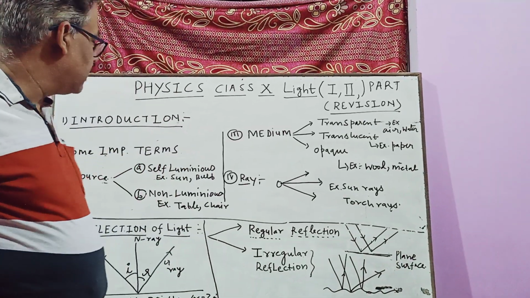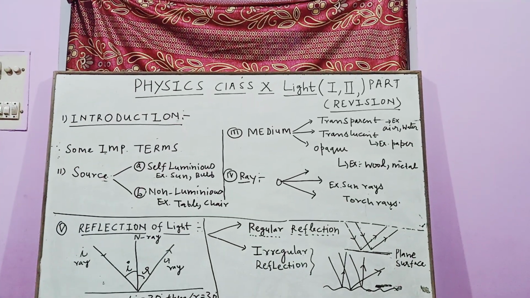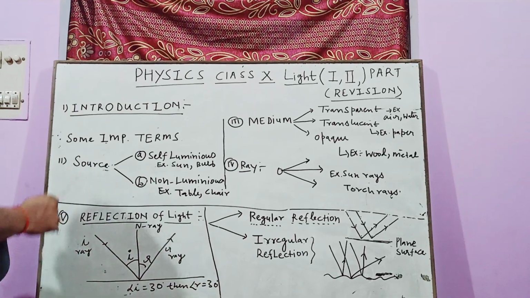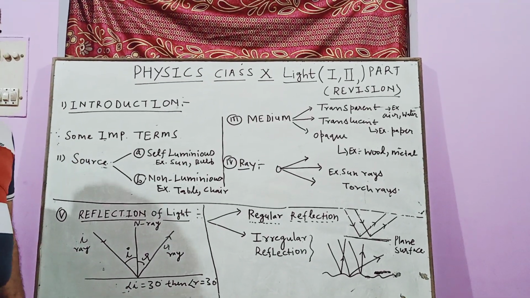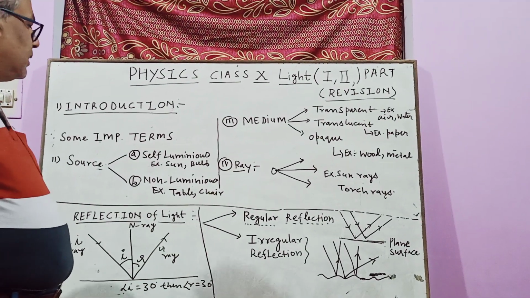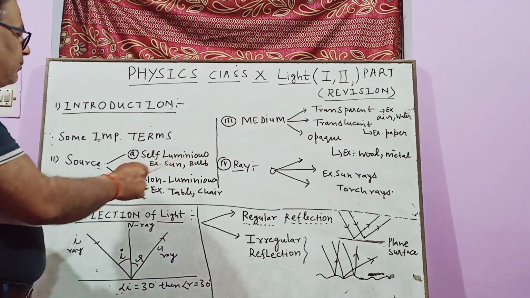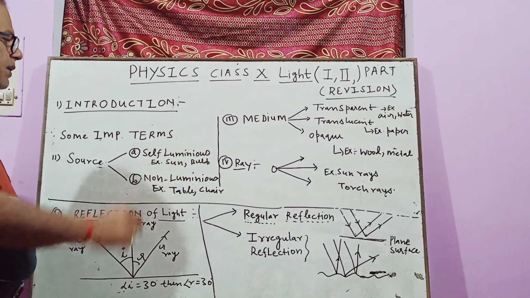Now I am coming towards its important terms. The first point is the source of light. What are the sources of light? Here are the two sources of light: self-luminous and non-luminous.